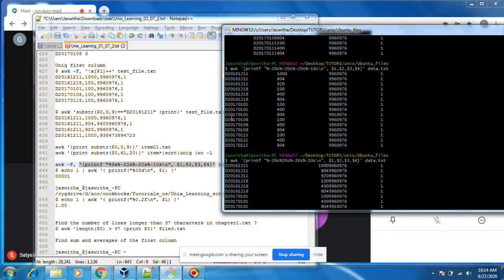Indent, you can see left indent, right indent. If you give minus, it will print left. Entire space, it will print left. If you give plus, it will print right side, like this. This entire space, it is printing right side, all the things.